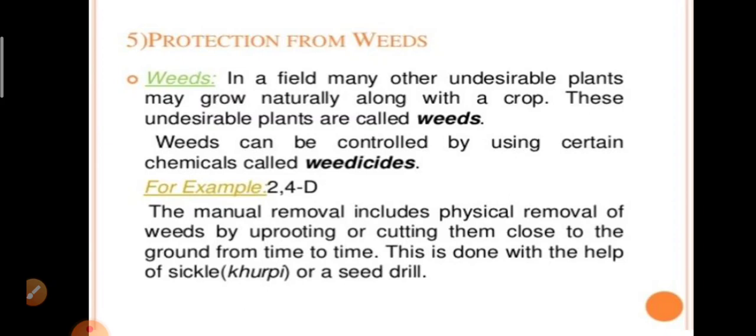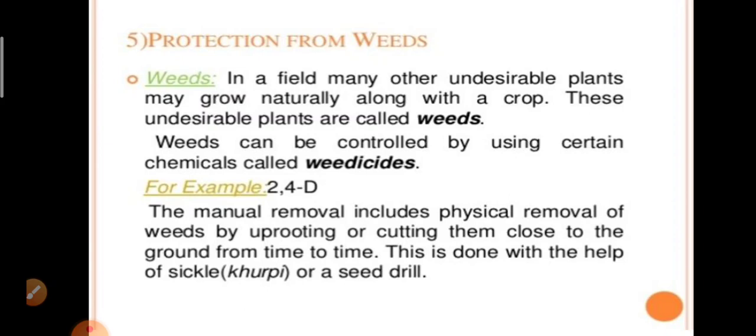Tilling before sowing of crops helps in uprooting and killing of weeds, which may then dry up and get mixed with the soil. The best time for removal of weeds is before they produce flowers and seeds. Before the crop produces flowers and seeds, we have to remove the weeds. This is the best time to remove the weed.